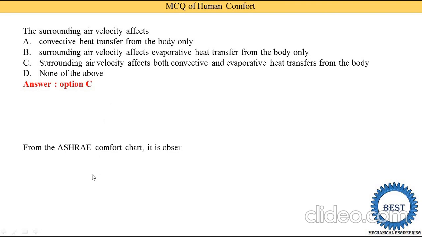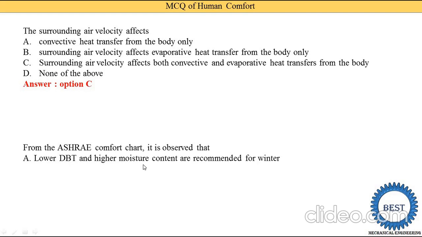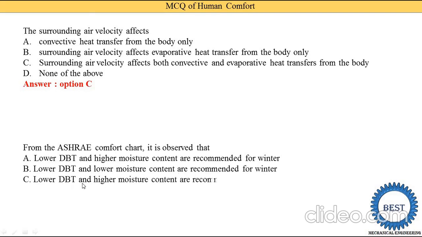And next, from the ASHRAE comfort chart it is observed that: lower dry bulb temperatures and higher moisture contents are recommended for winter; lower dry bulb temperatures and lower moisture contents are recommended for winter; lower dry bulb temperature and higher moisture contents are recommended for summer; or all of the above.